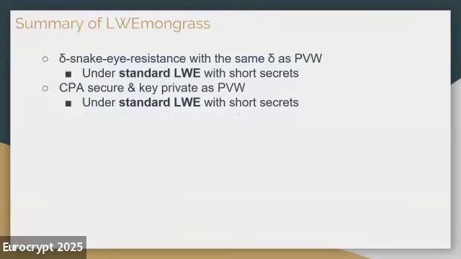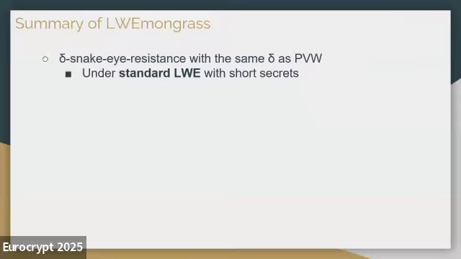We do have formal analysis in the full paper, but let me just give you a high-level intuition. The main reason is that the coefficients for RingLWE are highly correlated. So if you craft the ciphertext, you will lose a lot of randomness. You can get some linear equations about the underlying message. And that's why we cannot have RingLWE be naively extended to be snake eye resistant.